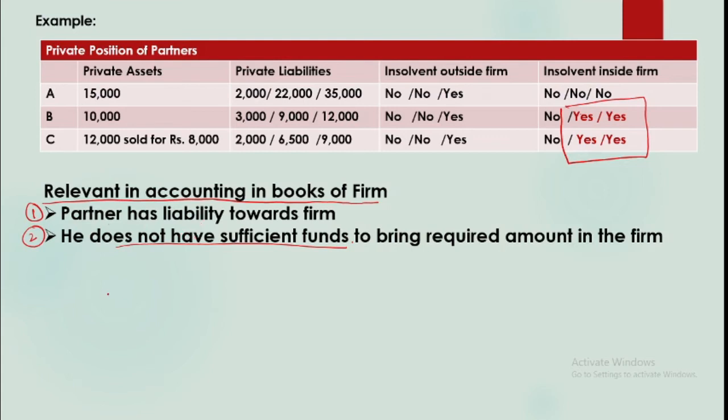Now when the partner is not able to bring the full amount, like here in this case, if we say that he can bring only 1500, so this is the remaining amount that he cannot bring. So for the firm it is a loss, it's a capital loss which is arising out of insolvency. I am taking the case of C, the last case, right? Because he was to bring 5000 and he can only bring 1500 here. So now, insolvency gives rise to capital loss.